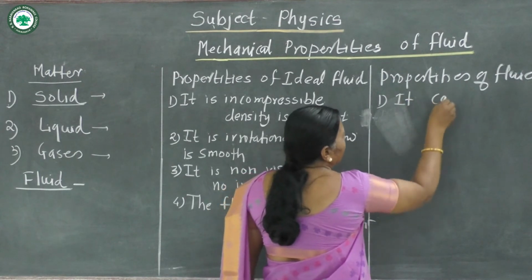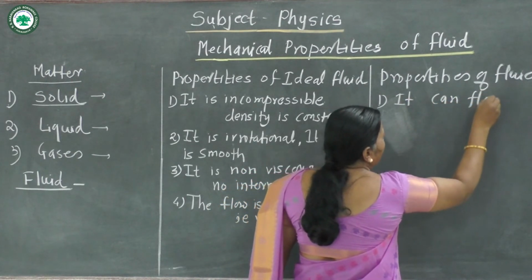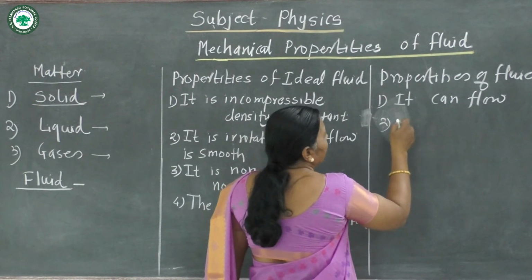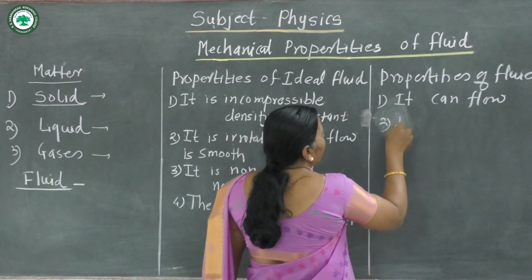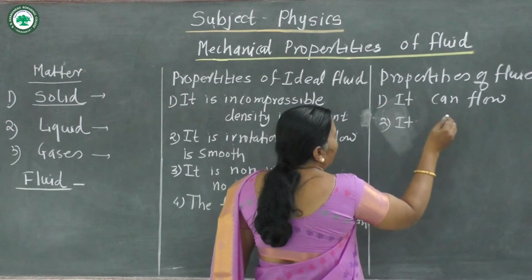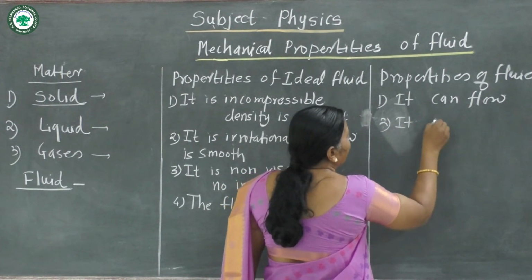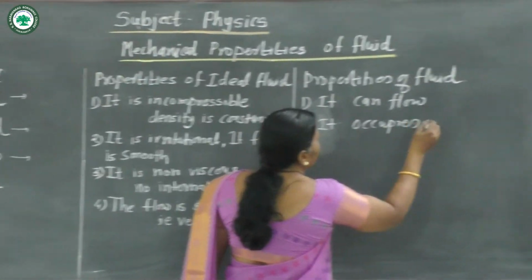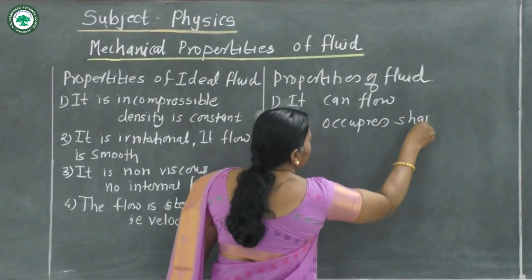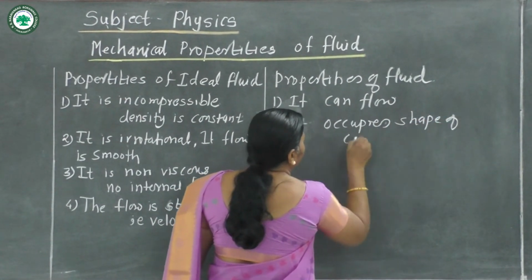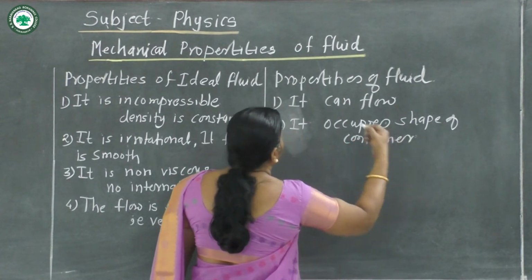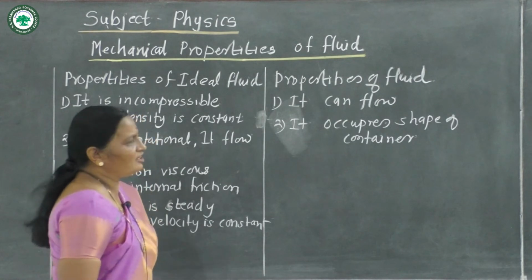Second, when it is in a container, it occupies the shape of the container. These are the properties of fluid.